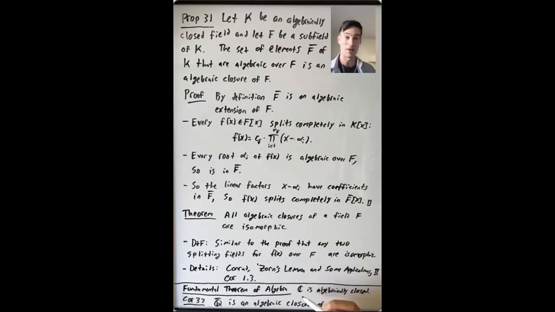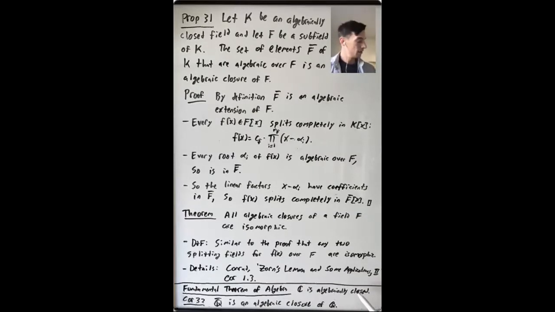If you have any non-constant polynomial with coefficients in C, then it has a root in C. So if you have any polynomial with coefficients in a subfield of C, like Q or R, it has a root in C. And more than that, it splits completely into a product of linear factors in C[x].